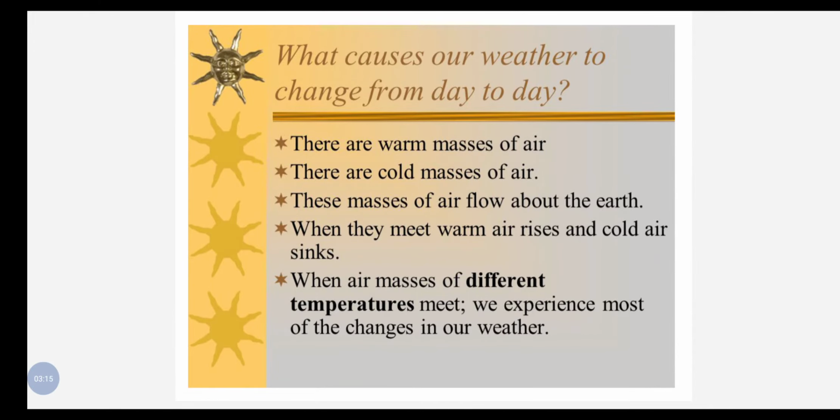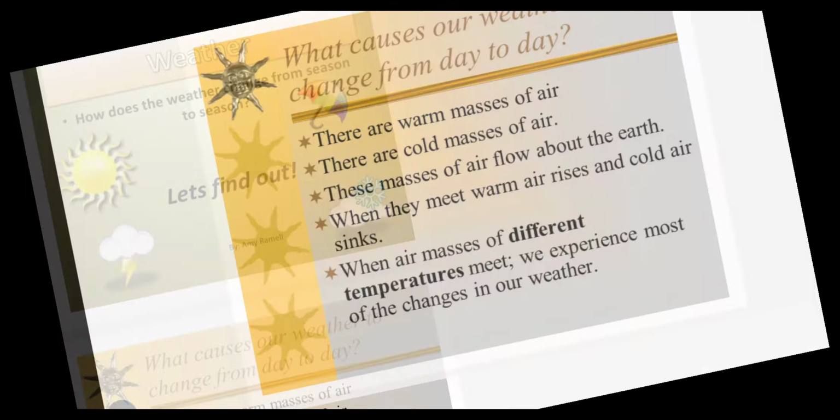See, there are warm masses of air and cold masses of air. The masses of air flow about the earth. As we know, when they meet, the warm air rises and cold air sinks. So when air masses of different temperatures meet, we experience most of the changes in our weather. So in other words, we can say the heat of the sun causes the change in temperature, and the heat of the sun affects